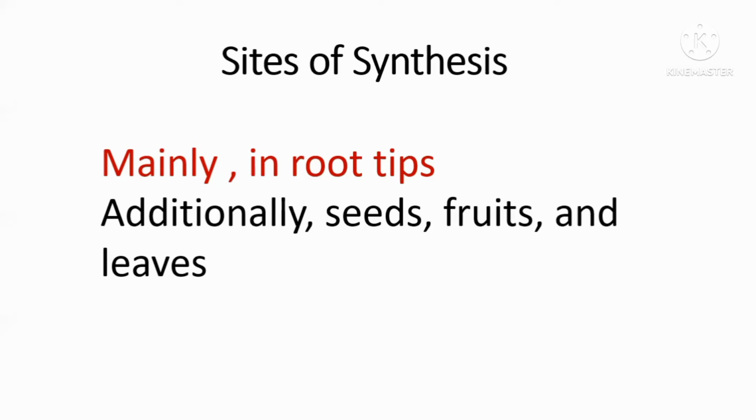As an adaptation, luckily the cytokinin is produced in the root tips. Now the root tips are available, so the root system is available. Therefore the cytokinin is synthesized in the root tips, and this cytokinin stimulates the formation of the shoot system. Additionally, cytokinin is produced by seeds, fruits, and the leaves.